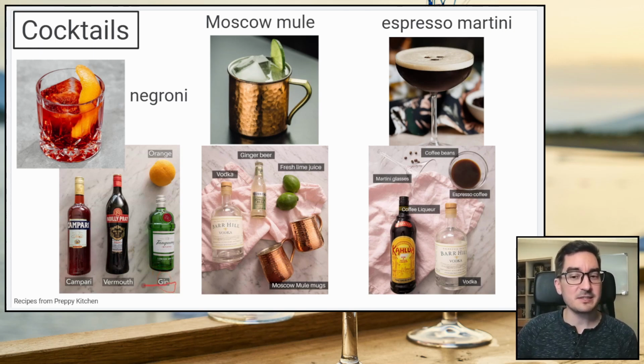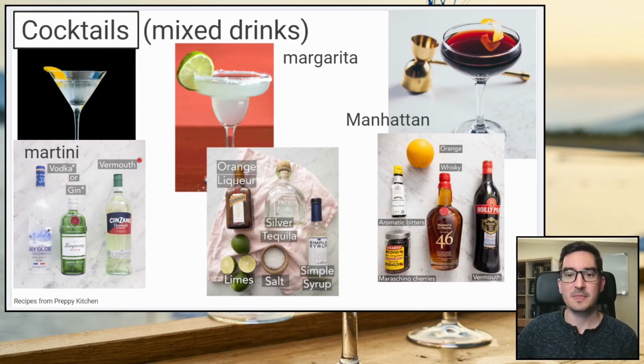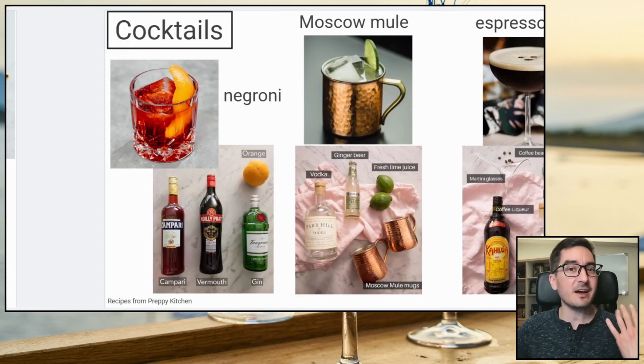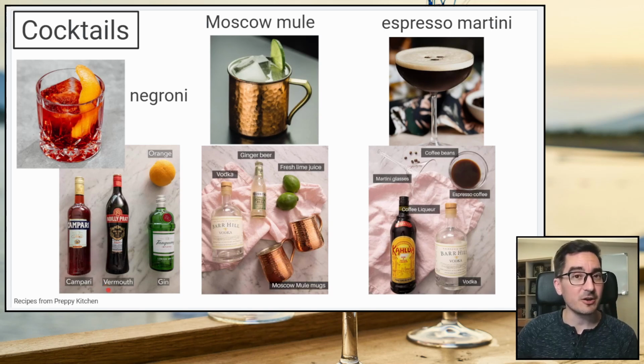The main thing is gin, but then it has 2 liqueurs. One is called Campari, one is called vermouth. Vermouth is the same as in the martini and the Manhattan. Vermouth is that kind of sweet liqueur. Campari is super, super bitter. So if you try a Negroni, it's a little bit sweet, but really, really bitter. And so that sounds kind of scary.